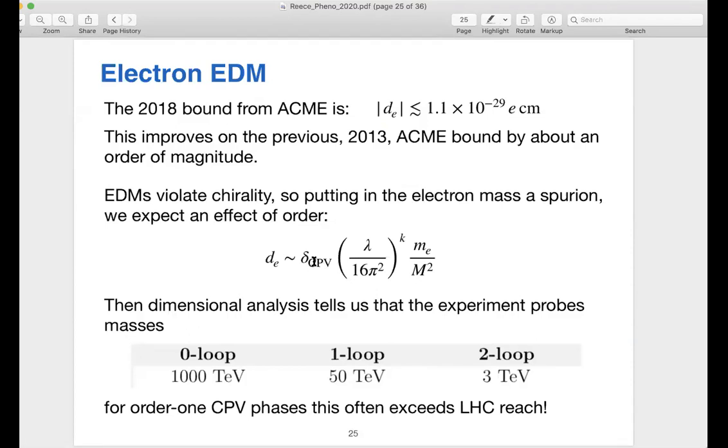But if we assume there's an order 1 CP violating phase, we can translate what they're doing and say, well, I don't actually know any model that does this at tree level. But if I put in this estimate at 1 loop, they're probing new physics at kind of the 50 TeV scale, well above what the LHC can probe. And in fact, even if the EDM is generated at 2 loops, they're probing new physics at the scale of a few TeV. So they're really making substantial progress and telling us about things that are at high energies that we have not yet been able to reach at colliders.